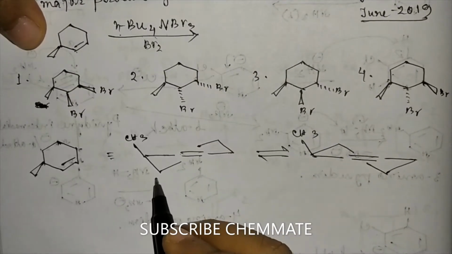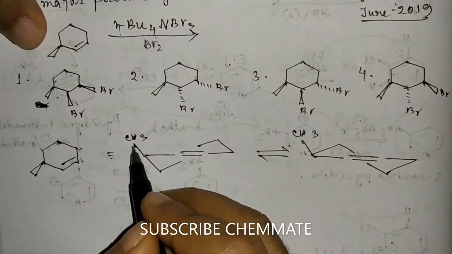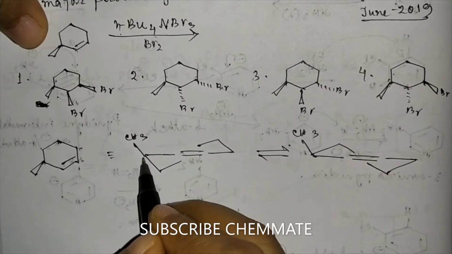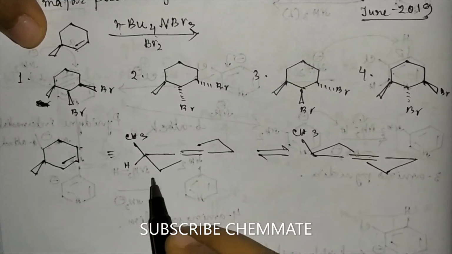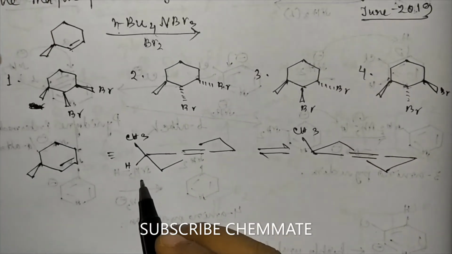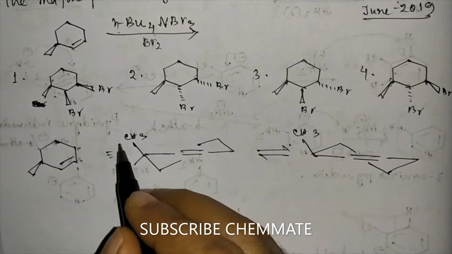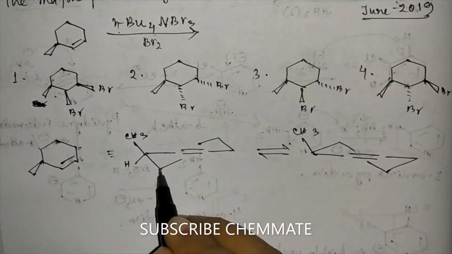Now this is a pseudo equatorial position. Here the methyl group is in pseudo equatorial position, and hydrogen is in pseudo axial position. Sorry, this is the pseudo axial position.